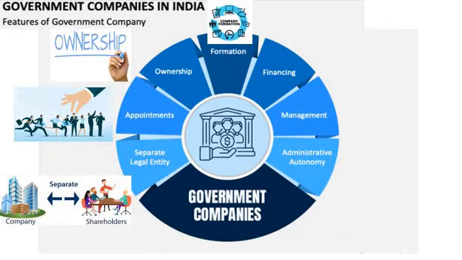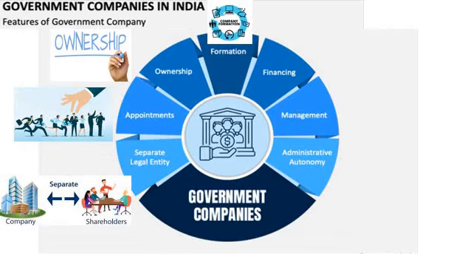So after registering under the Companies Act of 2013, they can enjoy a separate legal entity. In the sense, they can easily enter into a contract, and they can be sued by any person, and at the same time they can acquire any property, and they can dispose of any property. So this is the formation of the government company.